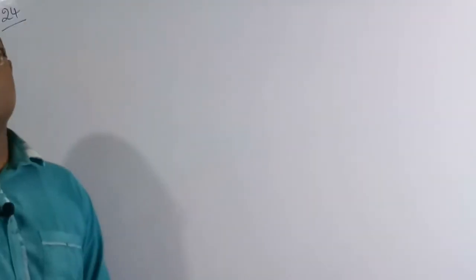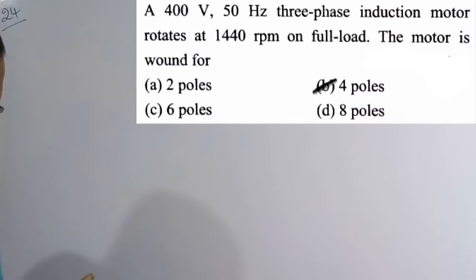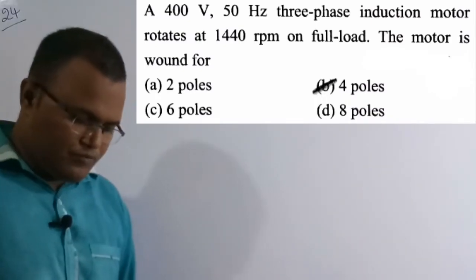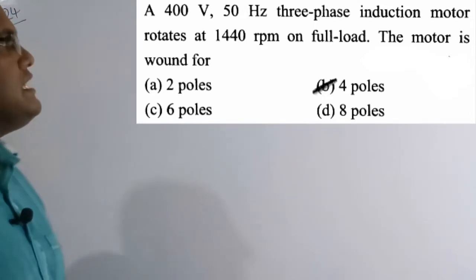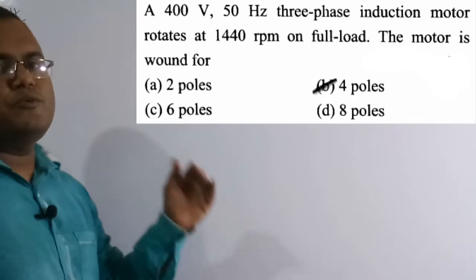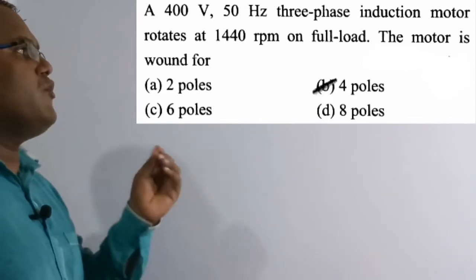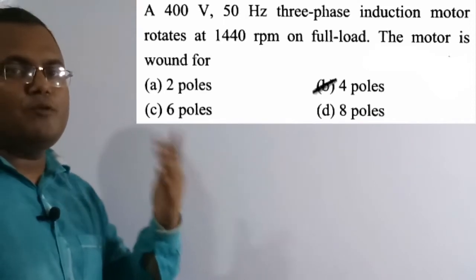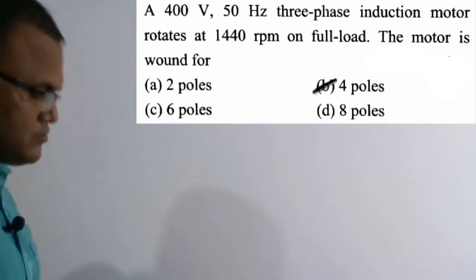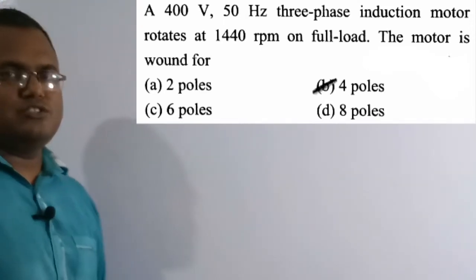Now we are going to solve the 24th question. A 400 volt 50 hertz 3-phase induction motor rotates at 1440 RPM on full load. The motor is wound for. Basically, on full load, the induction motor rotates at a speed of 1440 RPM. Now we have to find how many poles the motor is wound for. What are the four options? Option B, 4 poles, is the correct solution of this question.